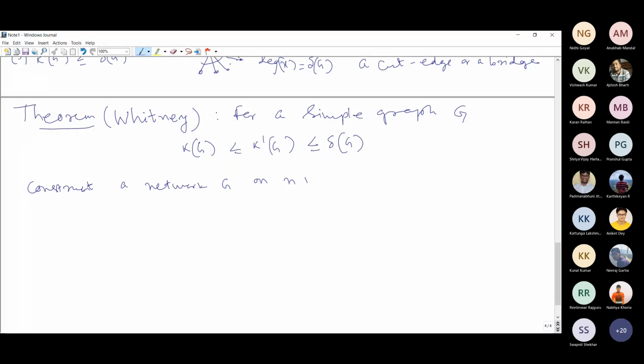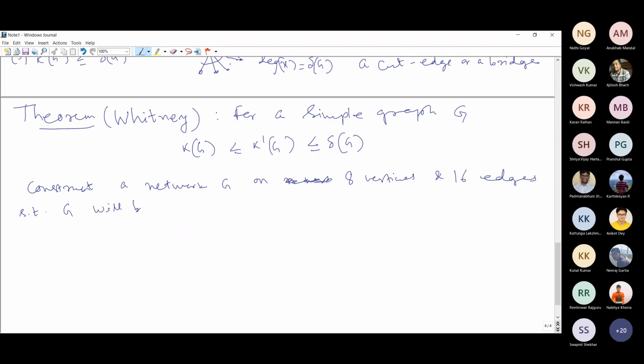I am taking n as 8 in this example; in general, I'll take n later on. So G on 8 vertices and 16 edges, so that G will have the maximum possible value.